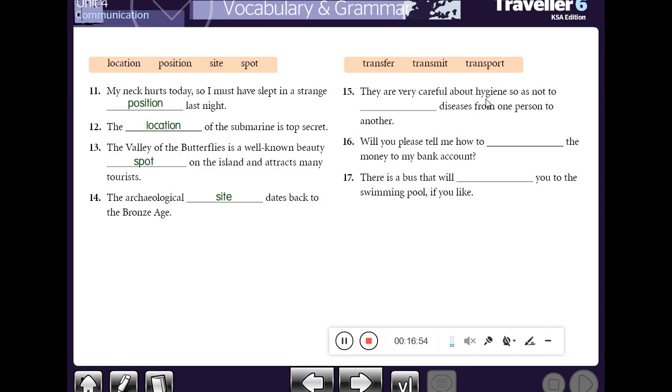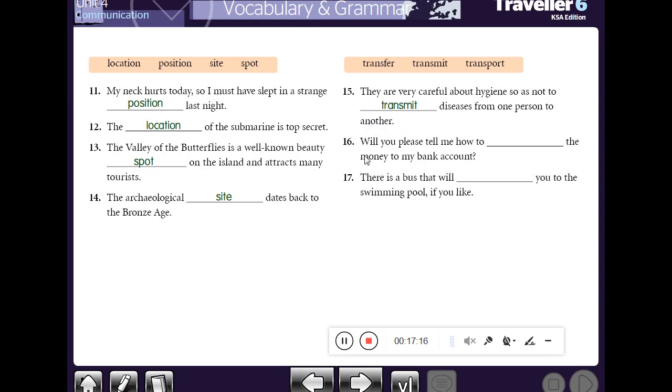The word hygiene means the act of keeping the body and the environment clean. So they are very careful about hygiene so as not to space what? Transmit diseases from one person to another.